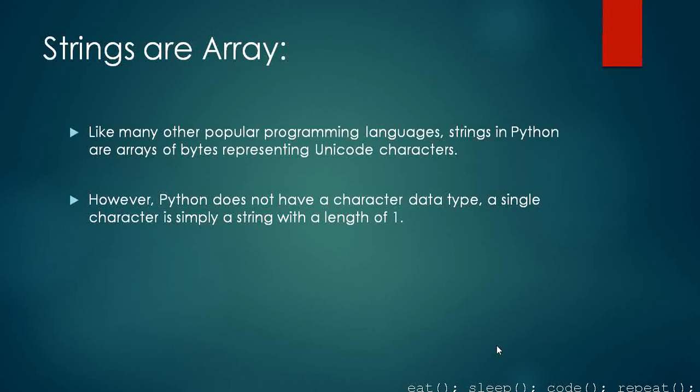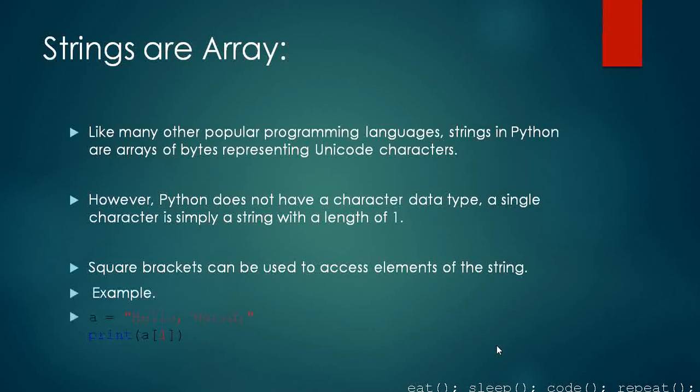However, Python does not have a character data type. As I said, if it is a single character, it is simply a string of length 1. We will see how to access the length of the string in an upcoming video. A single character is simply a string that has length 1. Square brackets can be used to access elements of the string.